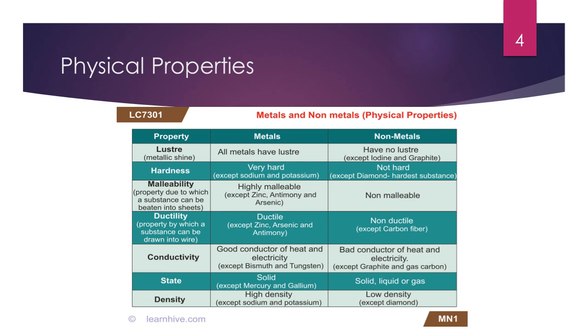Next comes density. Metals have high density and non-metals have low density. In non-metals except diamond, and in metals except sodium and potassium, all have high density.